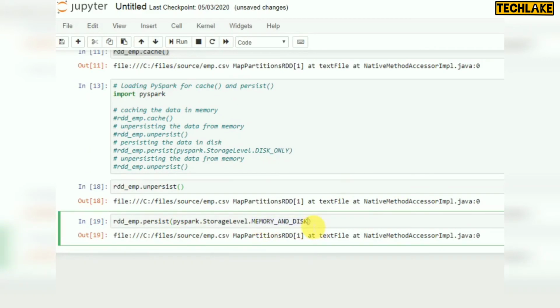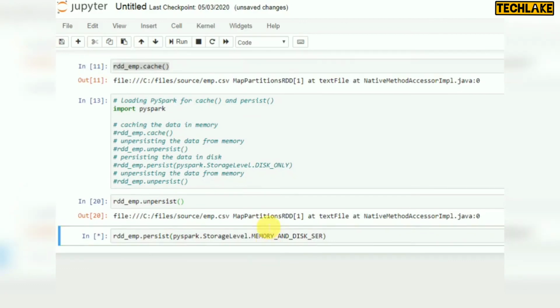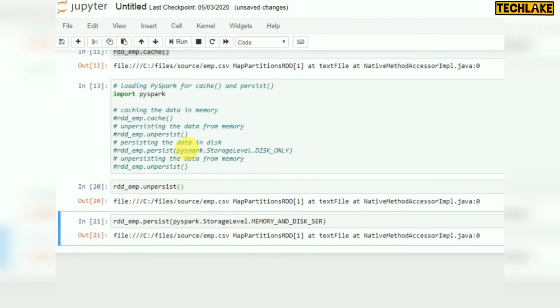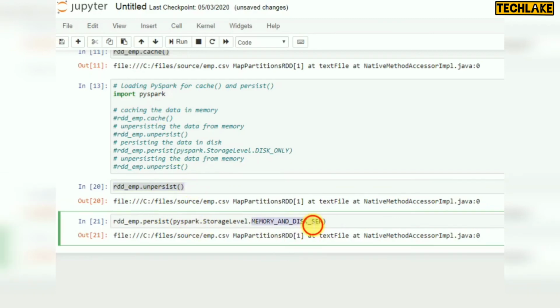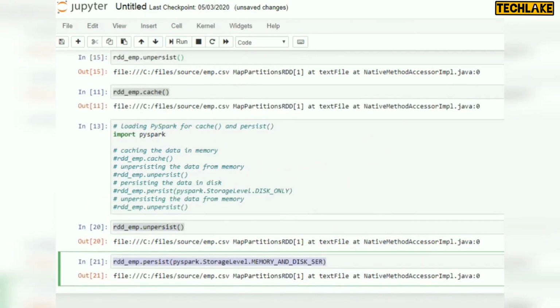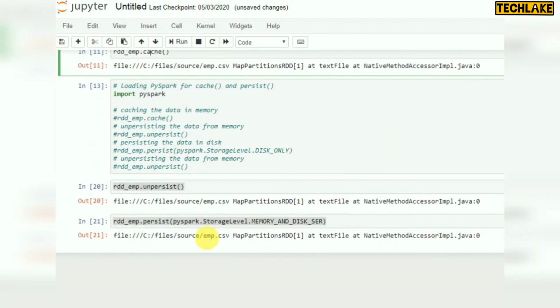If you want to use serializable, you can use this. Again you have to unpersist. Whenever you are using this in your program, by default you can use cache, and at the end of the job you can use unpersist. That will keep things clear. Whichever data you are using frequently, multiple times, by default you can go for cache or persist, and these are all the options. Like this we can go for enabling cache or persist. These are the two things.